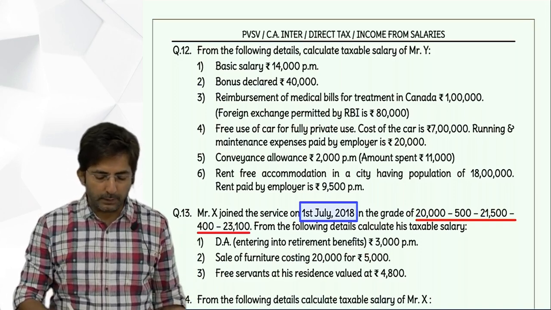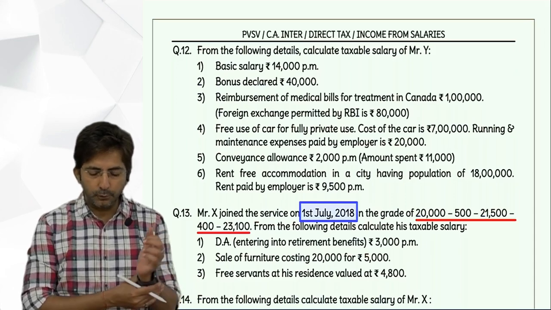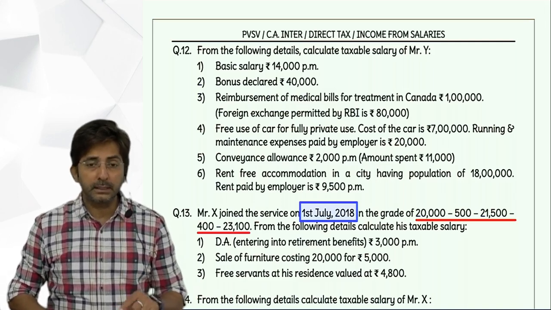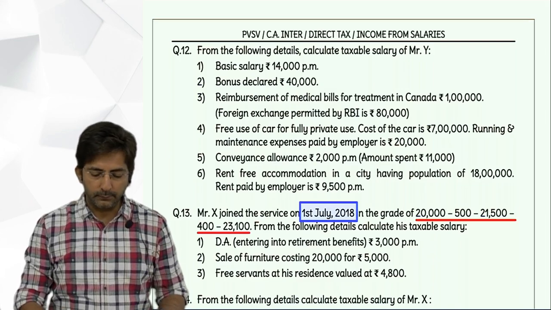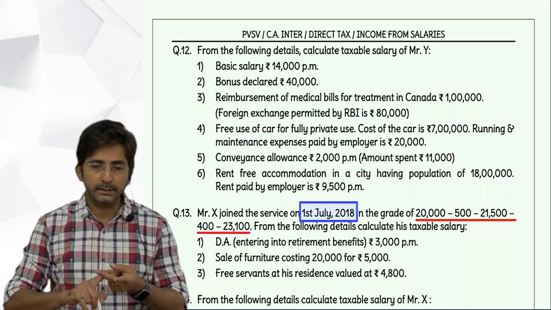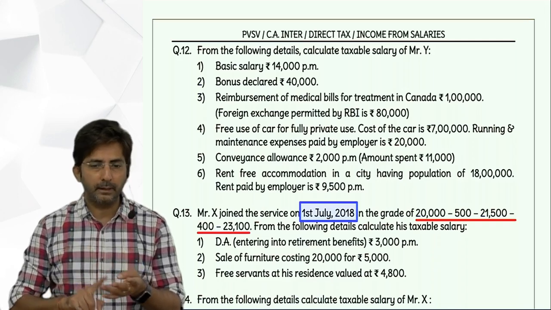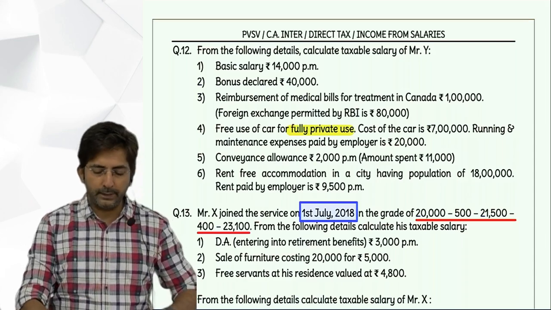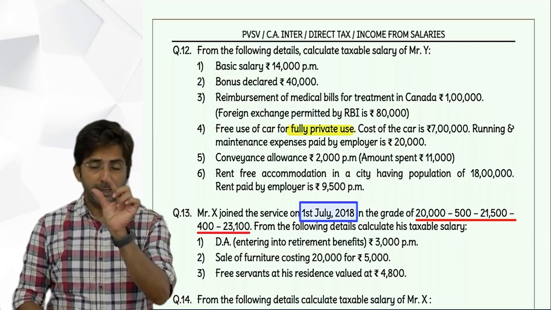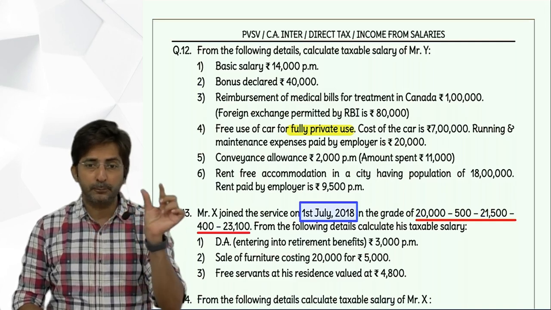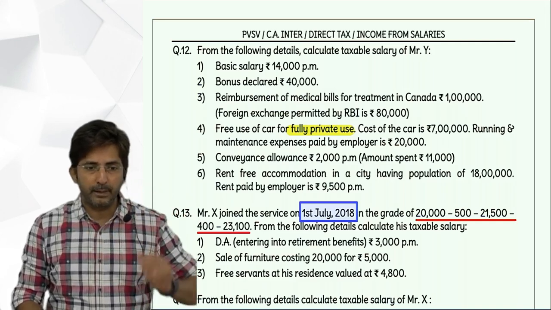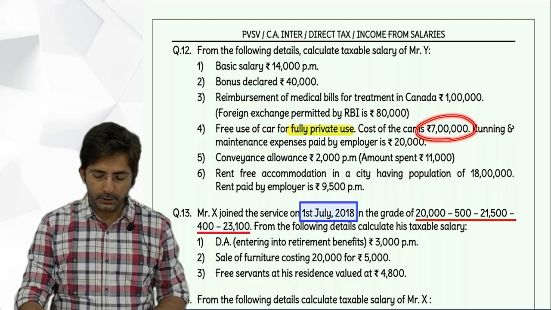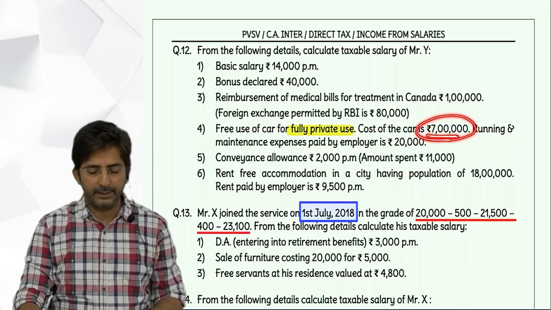Then free use of car. Whenever car comes, you have to check out of 4 possibilities, which case it is. Because in car there are 4 cases. So this is which case? Office use, office to residence, fully private or partly? Fully private. See here it is written, it is fully private. And in fully private, we have to use that format. Depreciation, add running and maintenance expense if paid by employer, add driver salary if paid by employer. So depreciation will be how much? 10% of the cost. Cost is 7 lakhs, so 10% is 70,000.